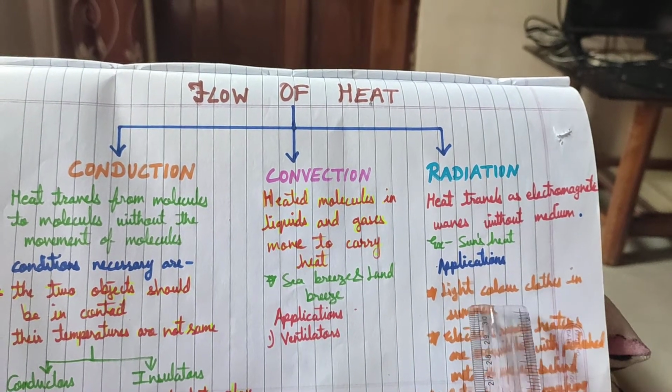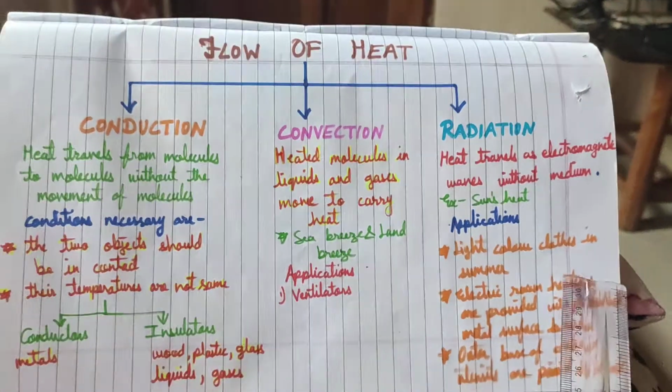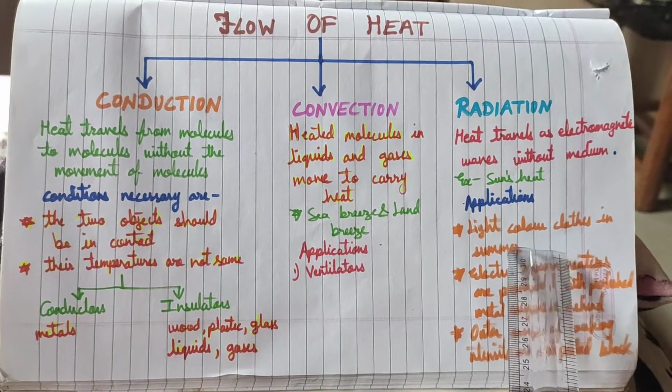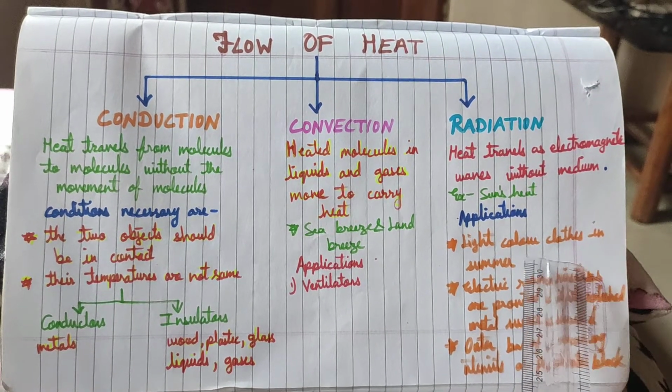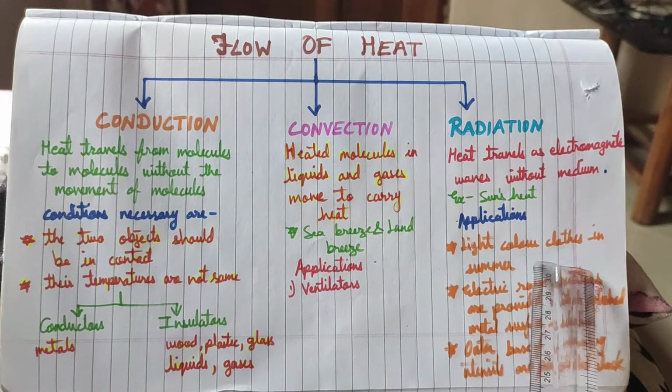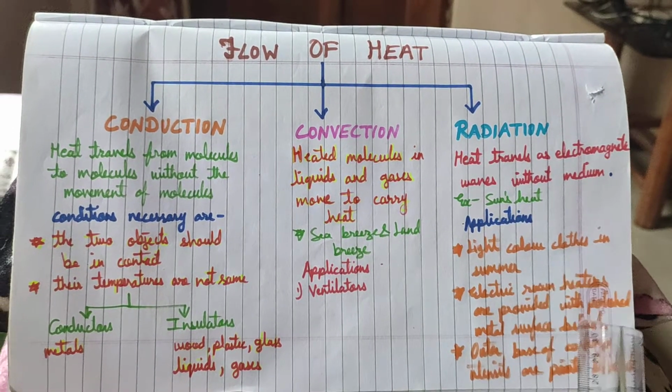You must have seen different applications of radiation in day-to-day life. Like, we generally wear light color clothes in summer and dark color clothes in winter, because light color is a good reflector of heat. It reflects all the heat. That's why we wear light color clothes in summer.